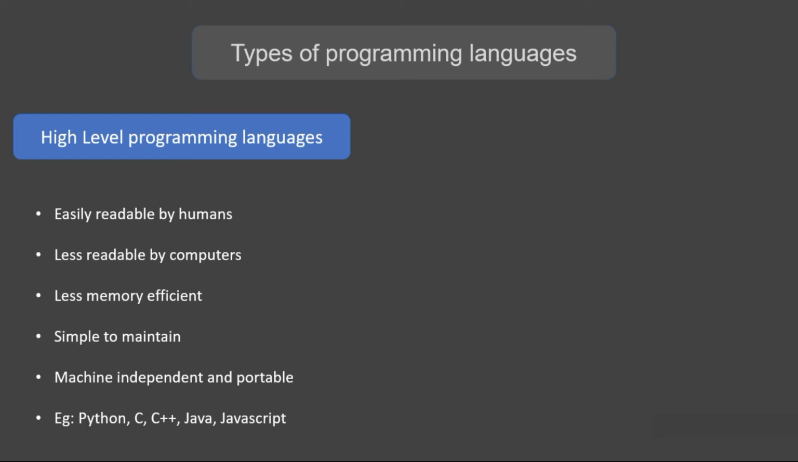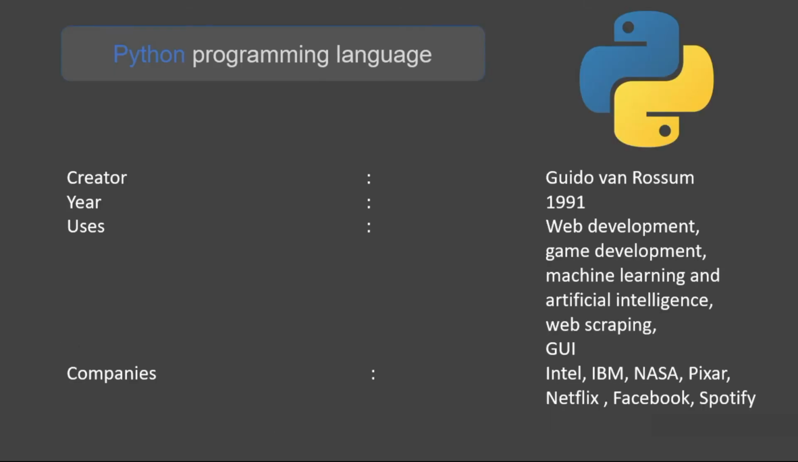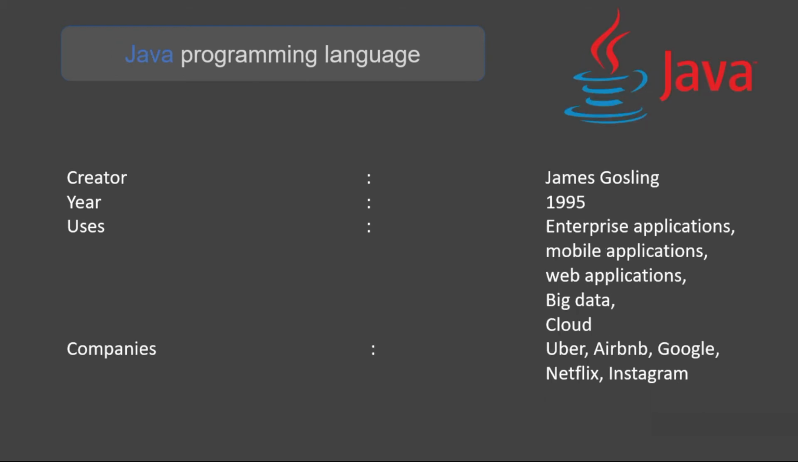Now we shall look into some of the most widely used programming languages one by one. The first one is the Python programming language. It was created by Guido van Rossum in the year 1991, and it is mainly used for web development, game development, machine learning and artificial intelligence, web scraping, and developing graphical user interfaces. Some of the prominent companies which are using Python are Intel, IBM, NASA, Pixar, Netflix, Facebook, and Spotify.